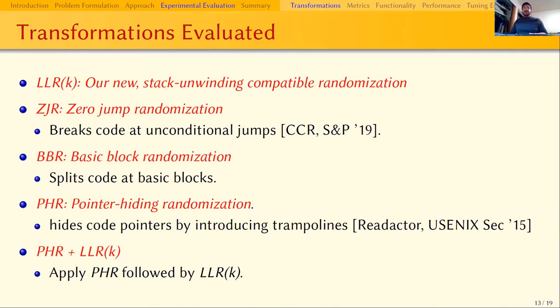PHR, a pointer hiding randomization, which hides all code pointers by using an additional code trampoline for every indirect control flow transfer so that the pointers only expose the locations of these trampolines and not the program code. Finally, we combined PHR with LLRK and evaluated its performance and entropy.